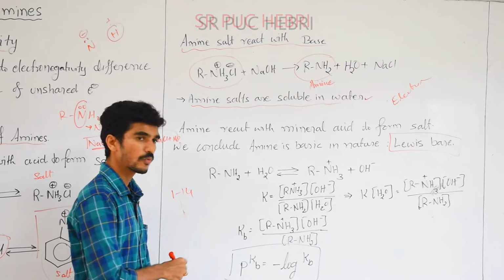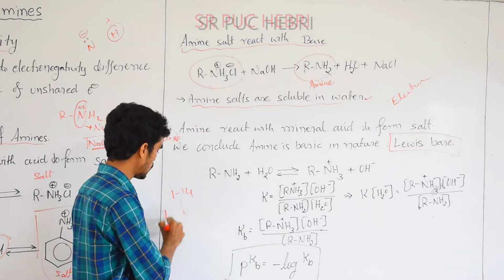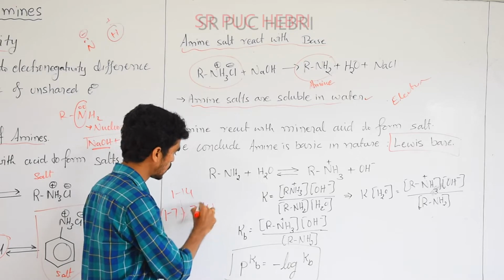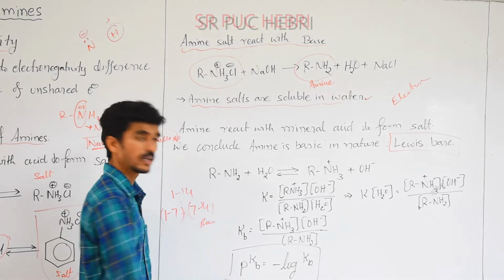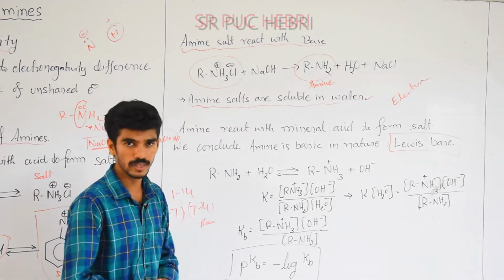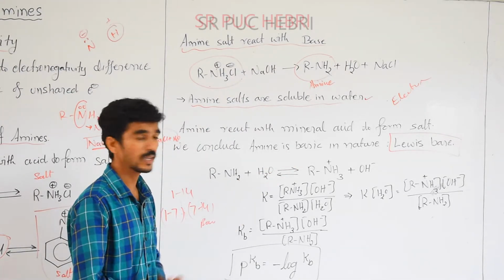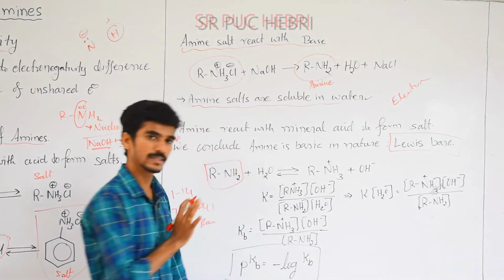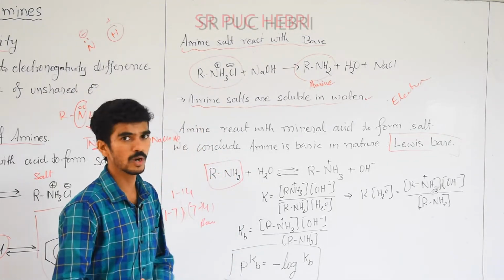Okay, on the pH scale from 1 to 14, 1 to 7 is acidic, and 7 to 14 is basic in nature. Here amine basicity is also more than 7. To illustrate that, let us take an example. What is that? Amine is a reactant. Consider amine as a base.